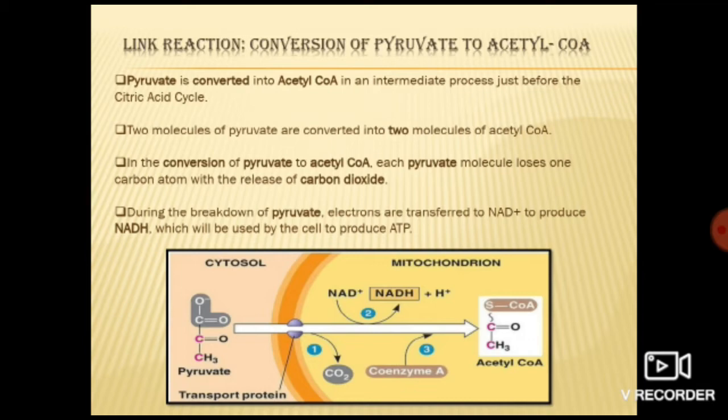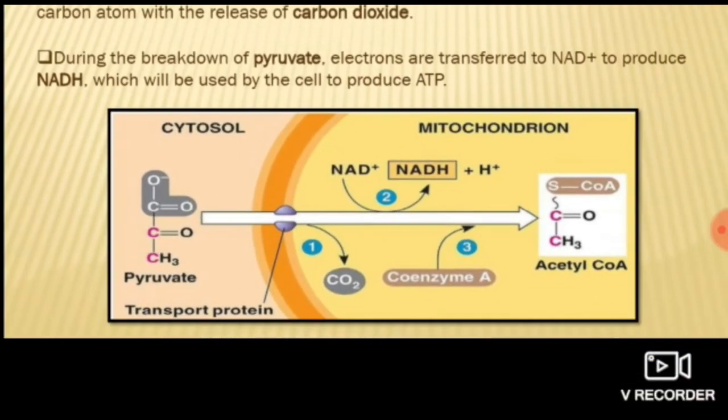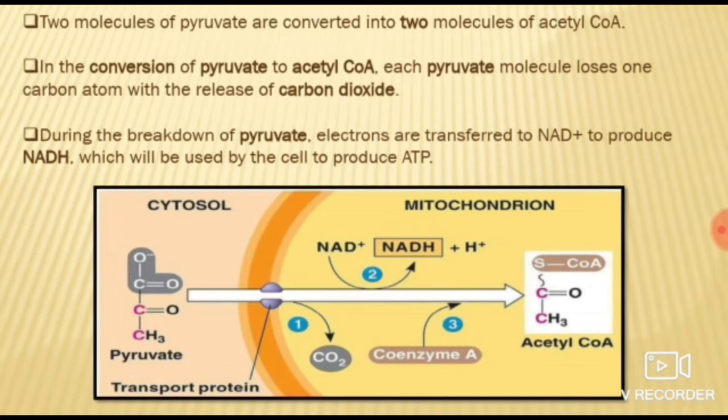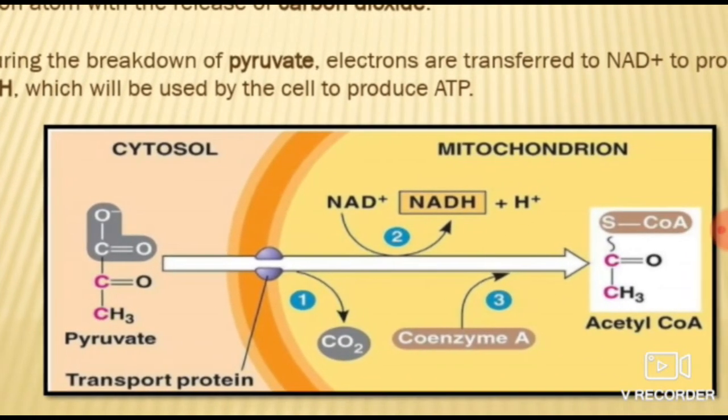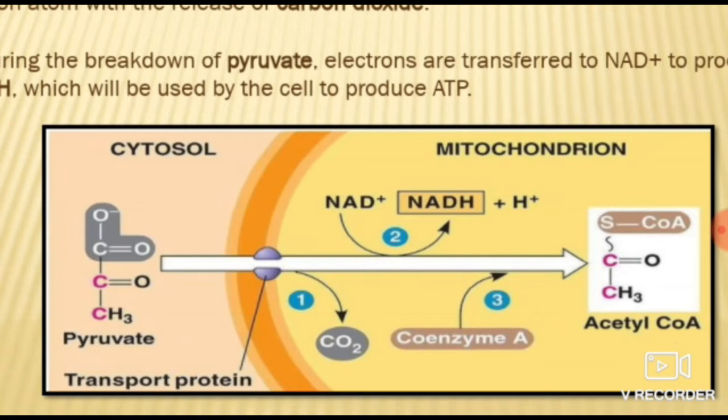Got it? Now, I have also given this structure here so that you can understand. See, in the cytosol, which means the cytoplasm, pyruvate is formed. This pyruvate formed in the cytosol has 3 carbon atoms: 1, 2, 3. This pyruvate gets converted into acetyl CoA. Where does it form? This acetyl CoA forms in the mitochondria.